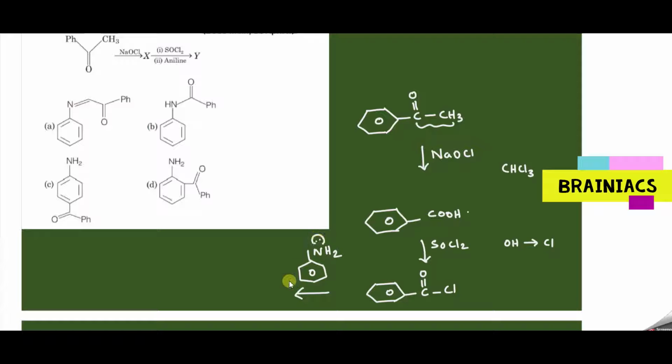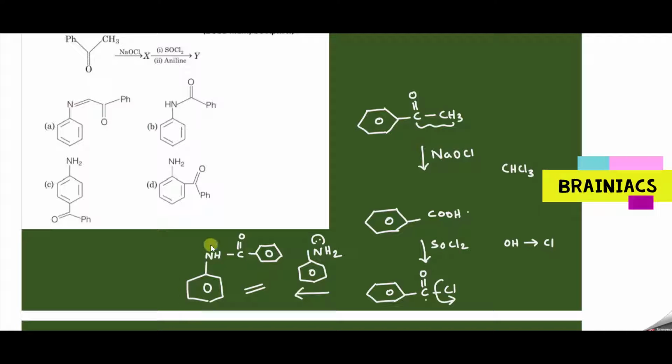Okay. Now, what can be the product formed here? So on treatment with aniline, HCl will be removed because this chlorine in COCl is an easily leaving group. So here you can see a positive charge will come, correct? So this lone pair will attack here, and you are going to get NH. You will get a product like this, I hope. So like this, NH. Then C double bond O. Then this is treated with this compound.